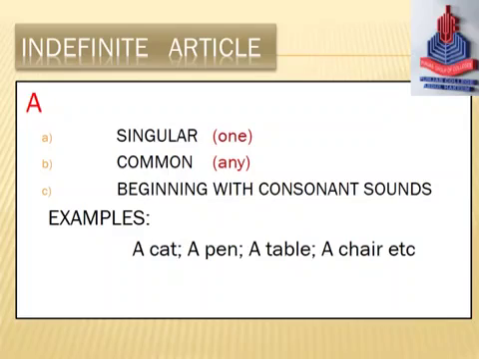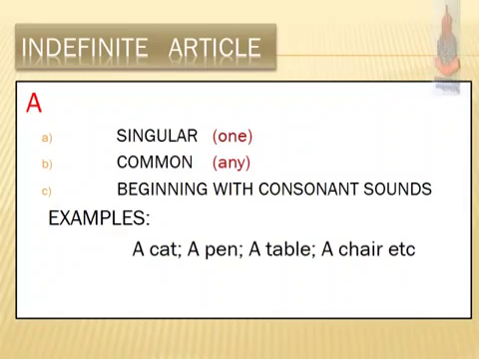Next one, it comes before a noun beginning with consonant sounds. Other than vowel sounds are called consonant sounds. The sounds of a is vowel sound. Other sounds are called consonant sounds. Examples: a cat, ka. Ka sound is consonant sound. A cat. A pen, pa sound is consonant sound. So we have put a pen, a table, a chair, etc.